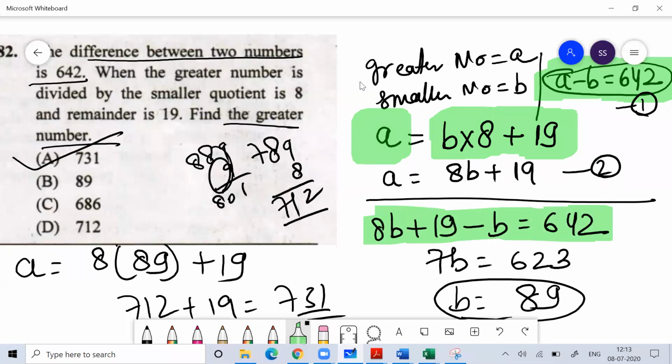You know that A minus B is equal to 642, and just now you got A is equal to 8B plus 19. Put that in the equation, a simple linear equation. You got the answer B equal to 89. They're not asking the B value, they're asking the A value. So you can find the A value.